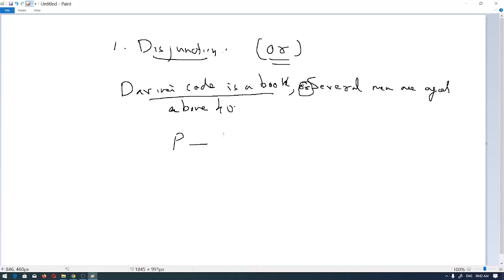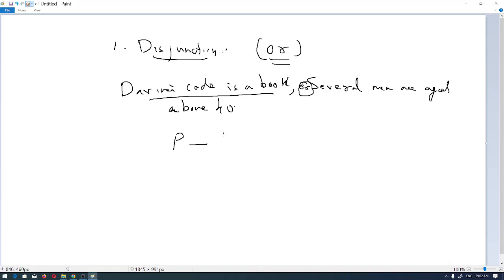Is that clear? In the statements you can see that either P is true or Q is true. Or means either, that only one is required. So in disjunction, only one statement needs to be true. That's it.